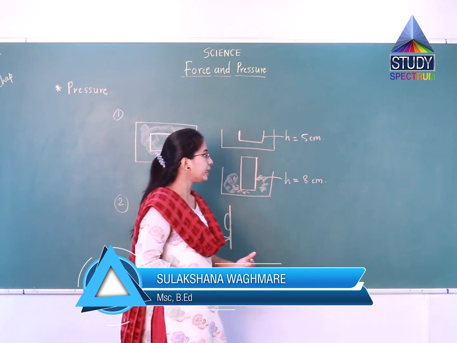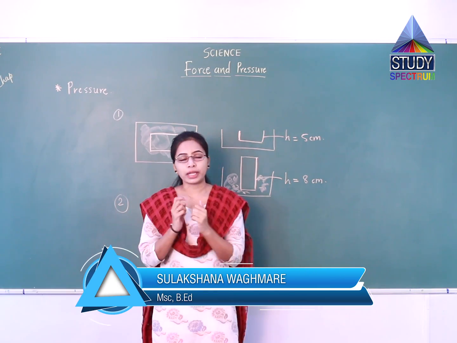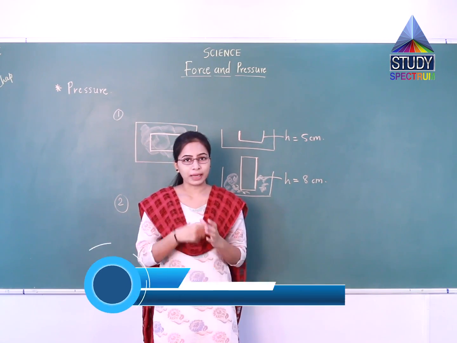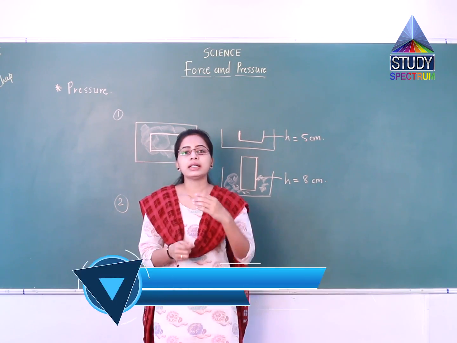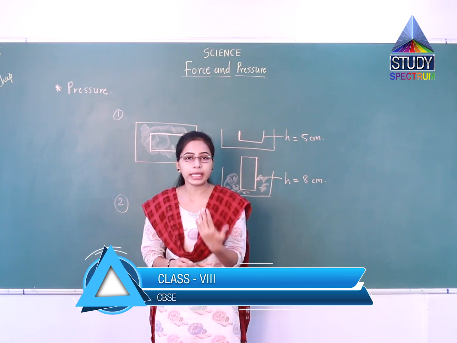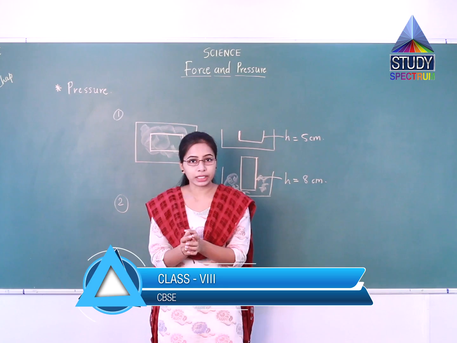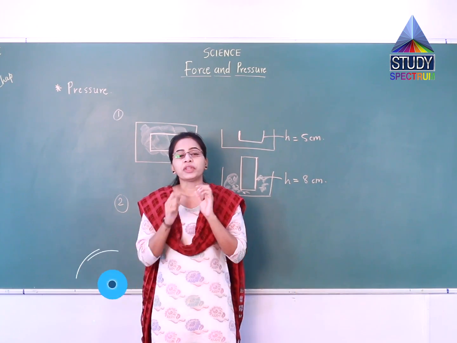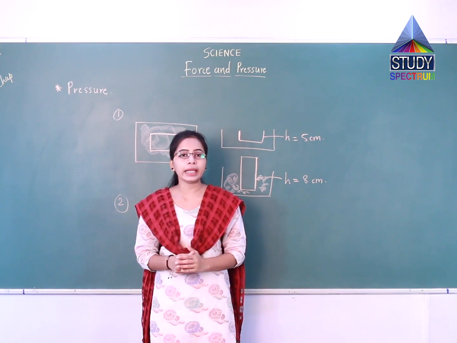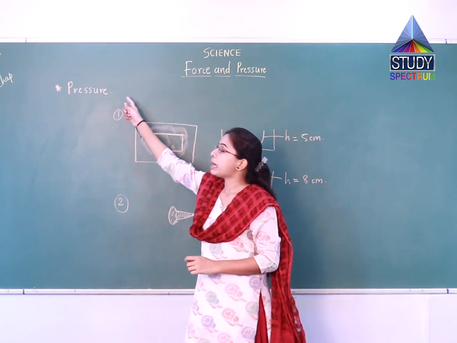We are applying force, but whether the force will perform the work or not depends upon the area on which we are applying the force. So the quantity which is related to force and area both is known as pressure.